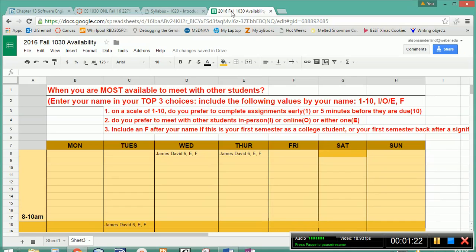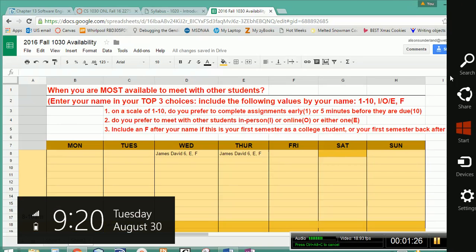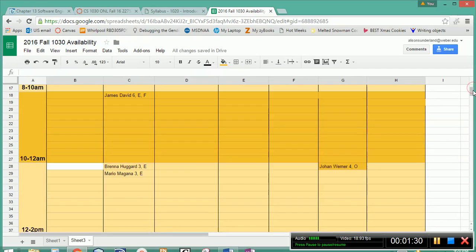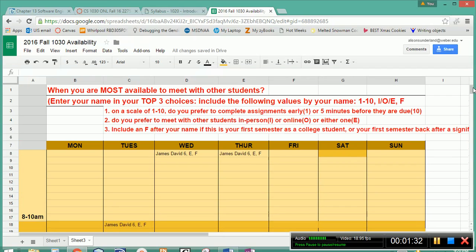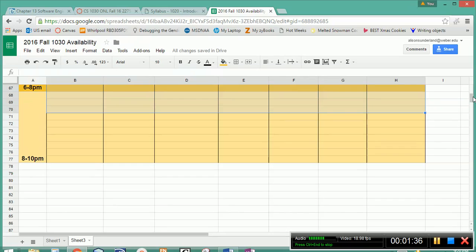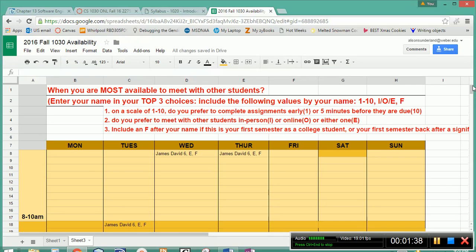And so what I want you to do is choose the top 3 times on this spreadsheet when you are most available to meet with other students. If you'll notice, it is broken up into the 7 days of the week, and there are a variety of different days and times that you can meet. And what I'd really like you to do is give me your name and your top 3 choices, and there are 3 pieces of information that I want beside your name.